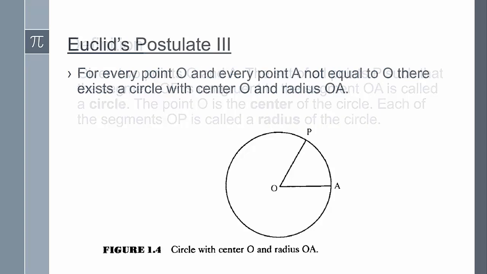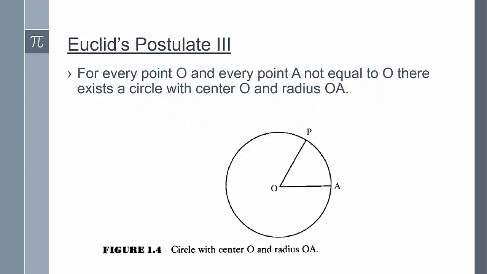Now let's look at Euclid's third postulate. It states that for every point O and every point A not equal to O, there exists a circle with center O and radius OA. We're using set notation throughout this chapter to discuss Euclid's postulates, so it's not really necessary to assume this postulate given set theory. We could just say that the set of all points P with OP congruent to OA exists, but Euclid had in mind drawing a circle. And so this postulate tells you that you can draw any circle with a given point O as a center and passing through another point A not equal to O.